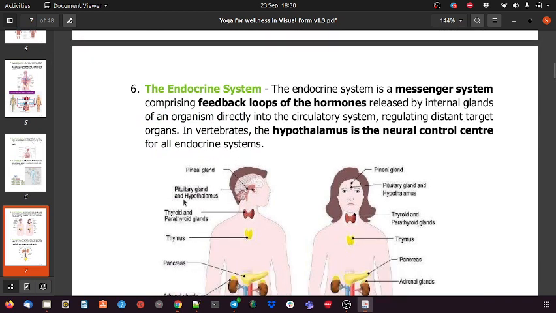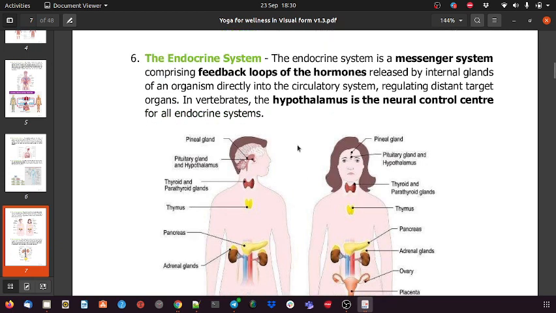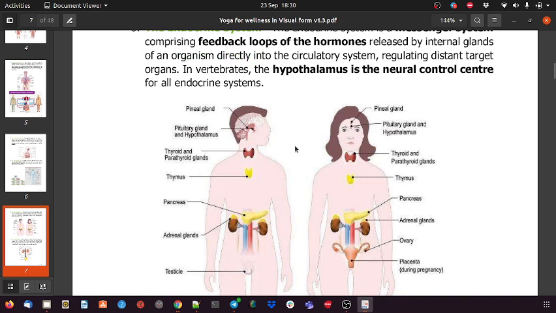Then we have the endocrine system. This is mostly responsible for the hormones, and this is also correlated in yoga with the chakras, or the points where, with the help of yoga asanas, we can stimulate the hormones. These are mainly responsible for hormones which secrete in the blood or in the system.